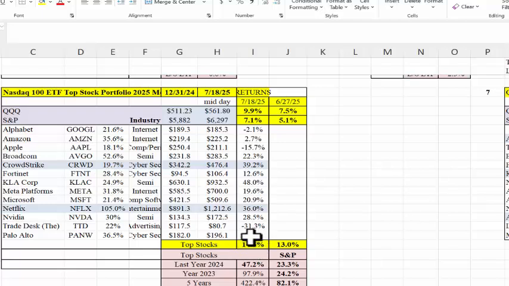But look at the top stocks, and this is the NASDAQ ETF top stock portfolio. So we liked this stock portfolio.